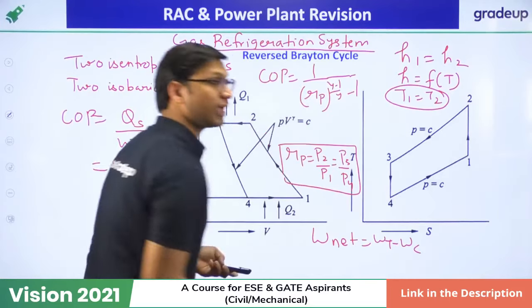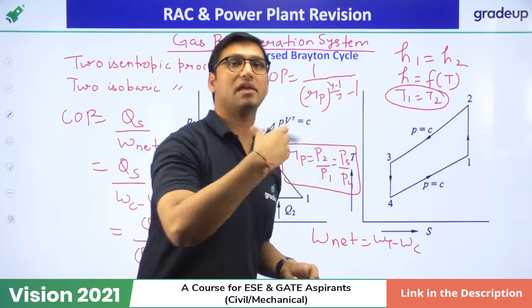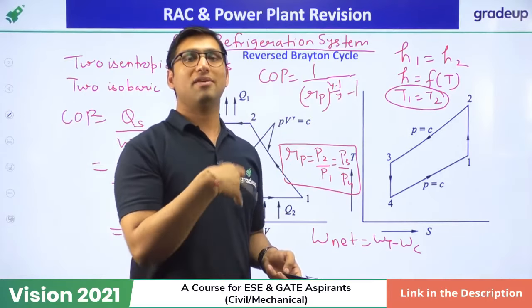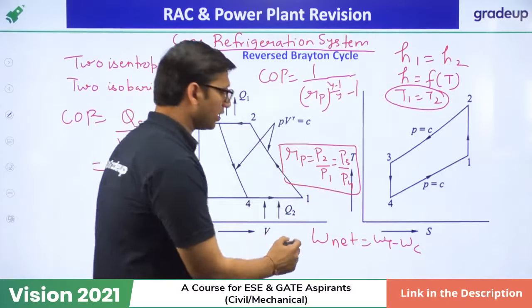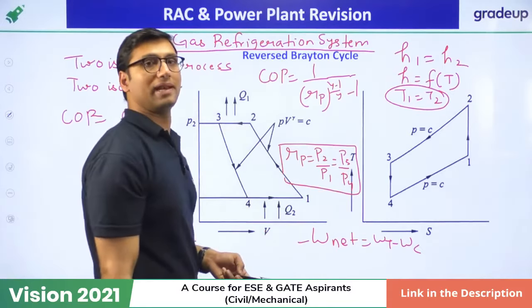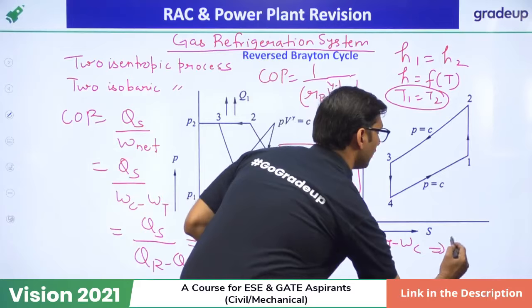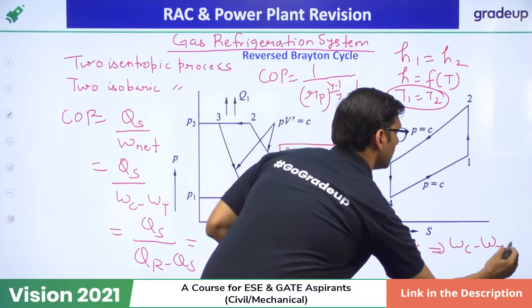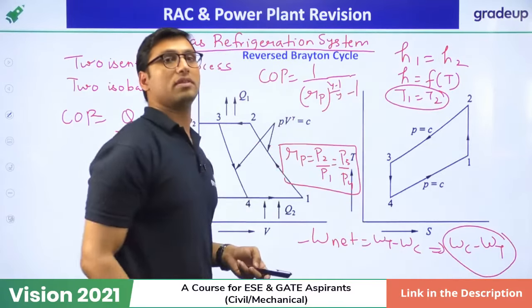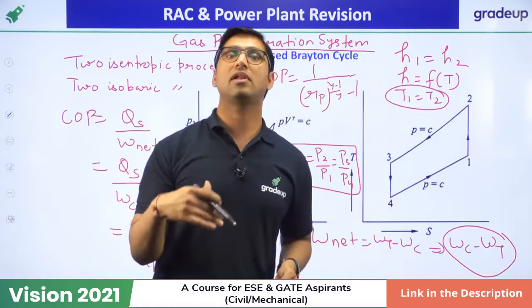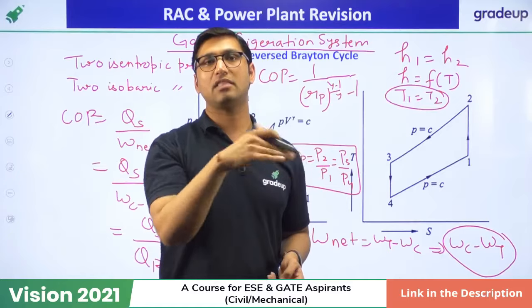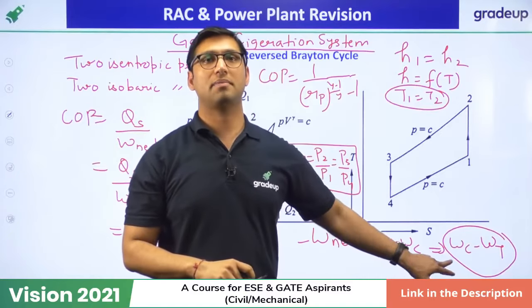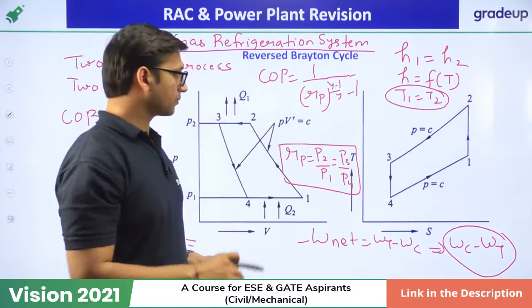But since we are talking about a gas refrigeration system, which takes work as input, this will be negative. So it will give you compressor work minus turbine work. In the case of a gas refrigeration system, net work will be negative because we are supplying work to the system. That is why it will be compressor work minus turbine work.